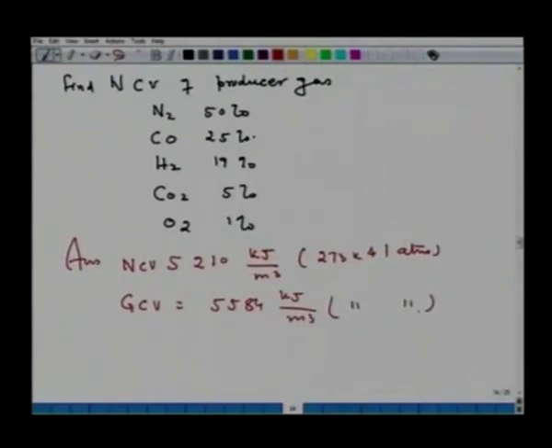Think why GCV is greater than NCV? Because here the state of product of combustion is liquid.